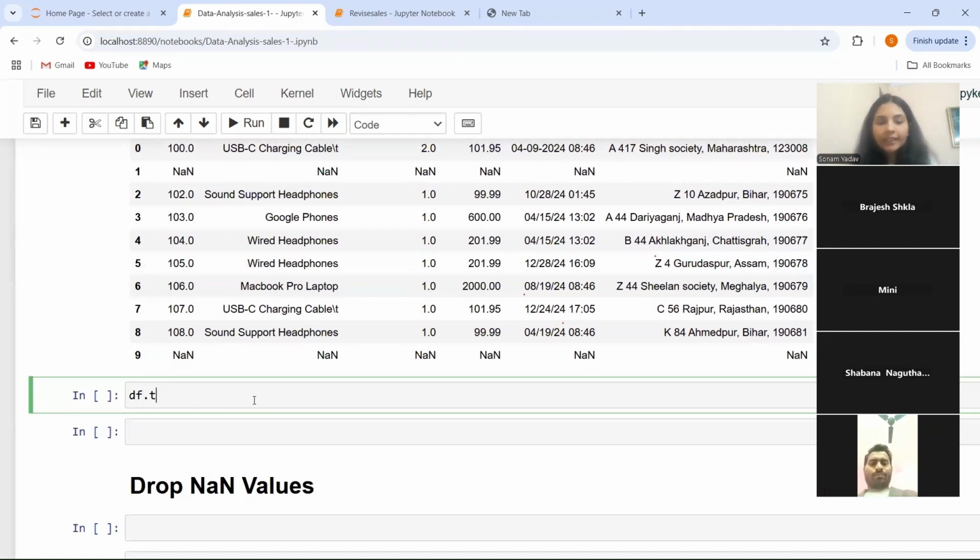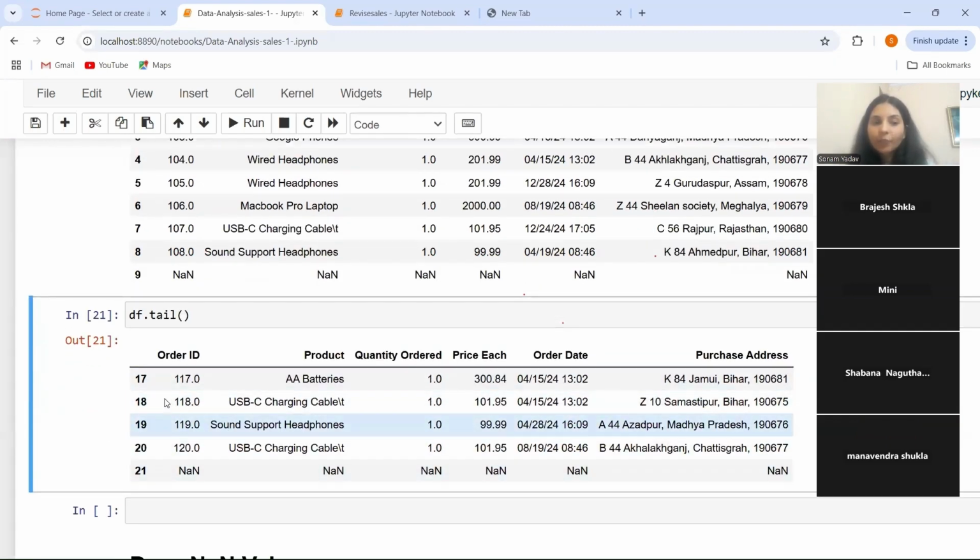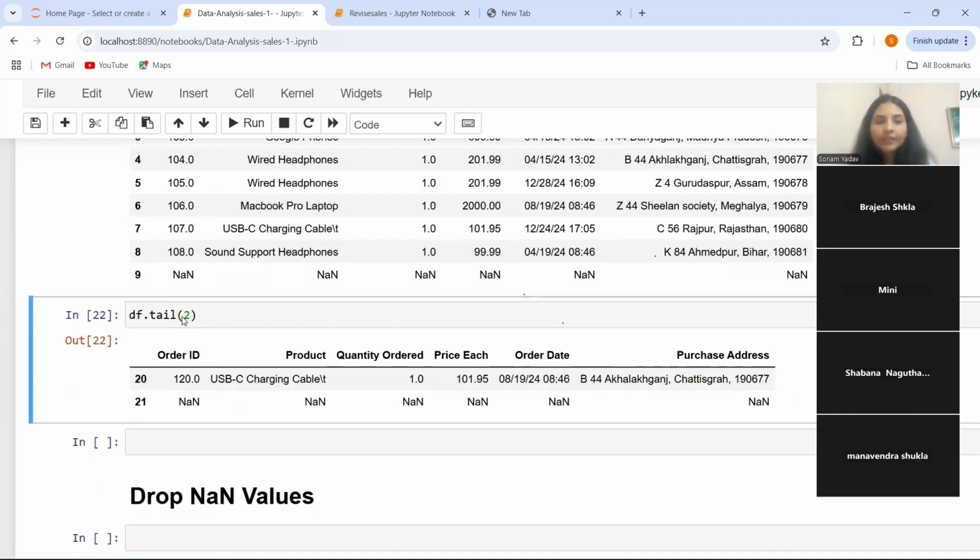If we are using the tail function, what it will do? It will display the bottom 5 rows. So these are the bottom 5 rows. If you want to display any number of rows, you can do that by giving the argument accordingly. Suppose I want to display the last 2 rows, so I have to give the argument 2 over here, and you can see the bottom 2 rows are displayed over here.